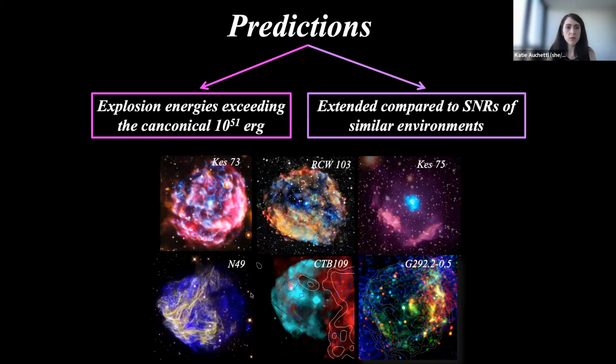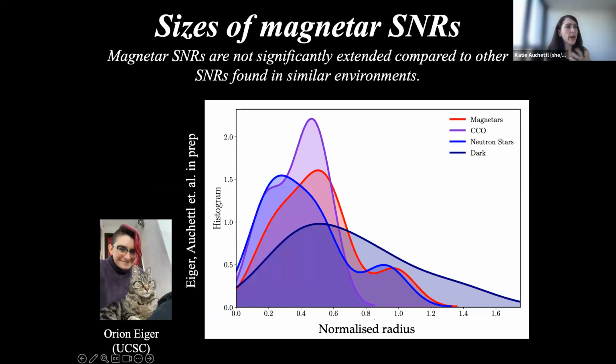And so this is what we actually did to try to understand this. First of all, we looked at the shapes, and this is what we did with an undergrad student at Santa Cruz. We particularly looked at the sizes of these remnants and compared them to the sizes of other supernova remnants that do not harbor a magnetar and are also found in similar environments.